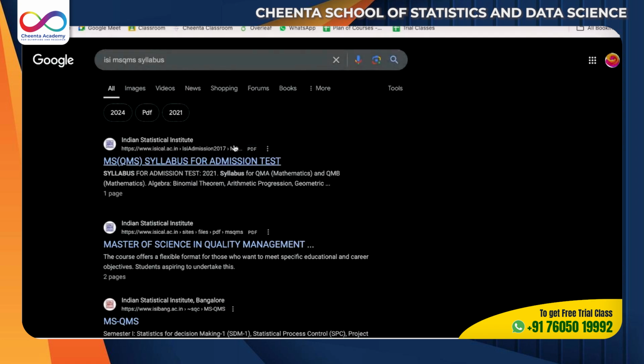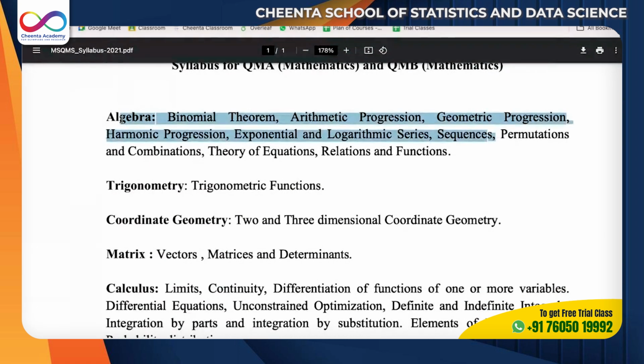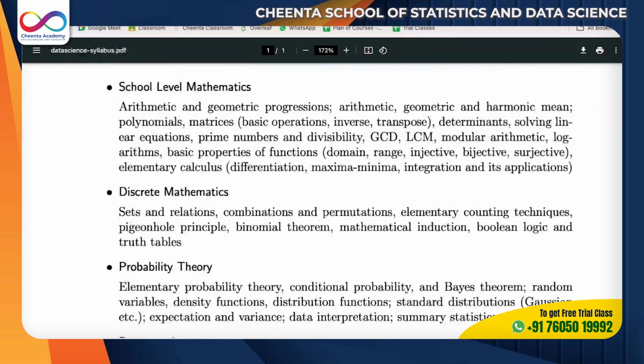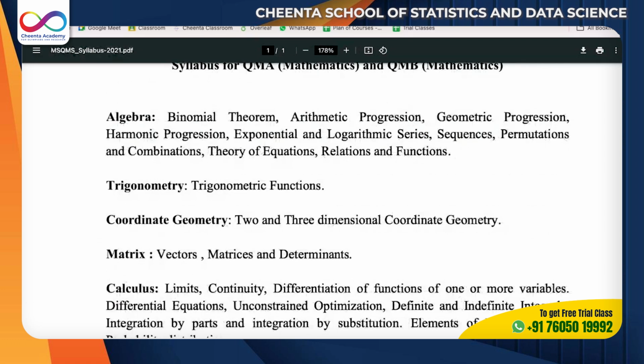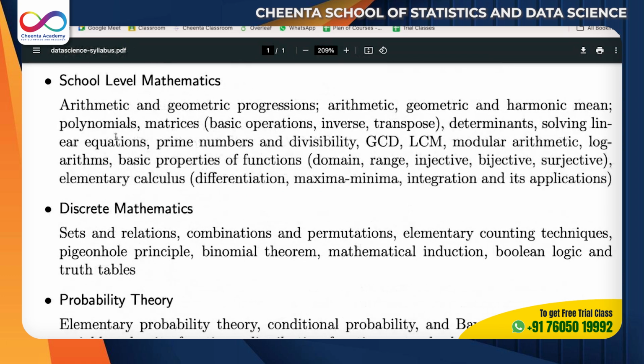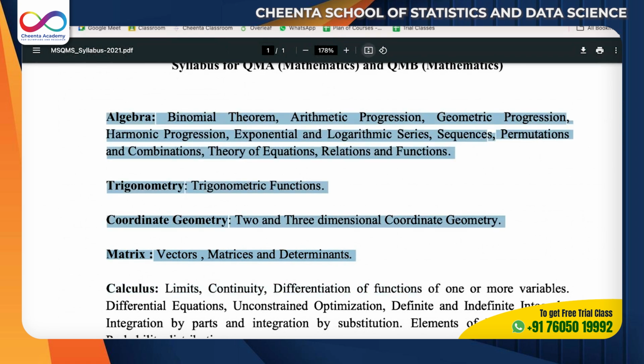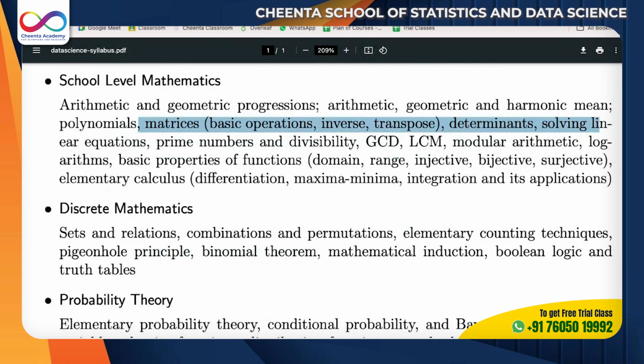Now going to ISI MSQMS, let's see. For the syllabus, there is again algebra. So you can see this algebra and all these things, nothing but school mathematics and discrete mathematics combination. Same here, school mathematics and discrete mathematics combination. If you see here, you will see matrix and determinant, but they have given it here as linear algebra, same thing. Okay, so all this is nothing but school mathematics and discrete mathematics, the same thing.